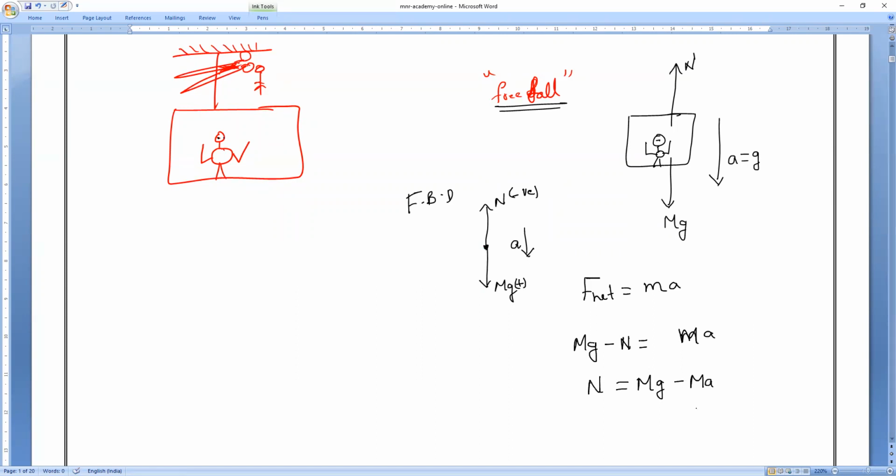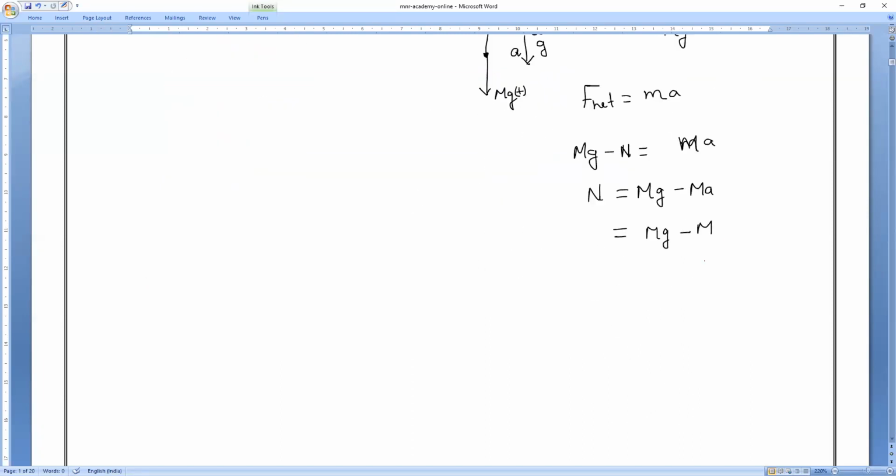Am I right or wrong, everybody? mg minus ma. Observe very carefully. When it is freely falling, a is equal to g. Am I right or wrong, all of you? Acceleration. Yes or no? So in place of a, I can write g only. If I take m common, g minus g is equal to how much, everyone? 0.